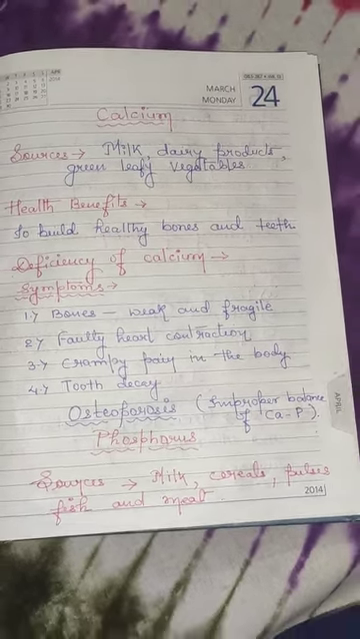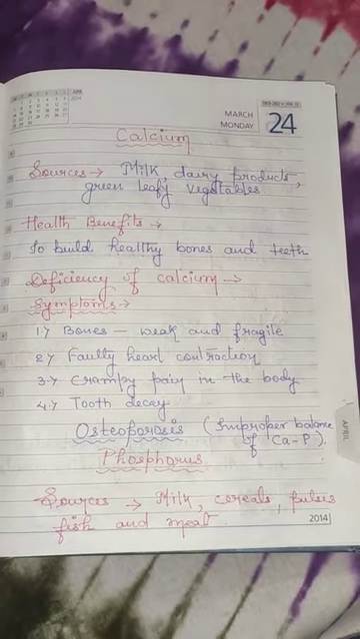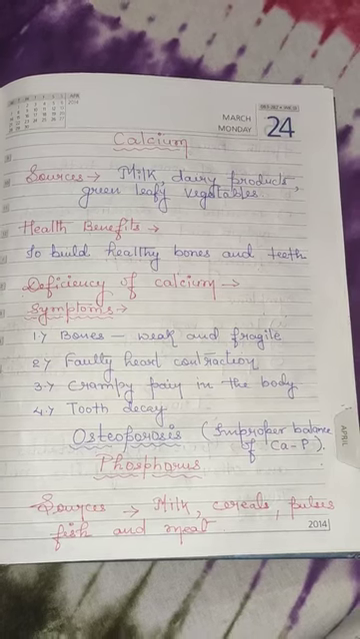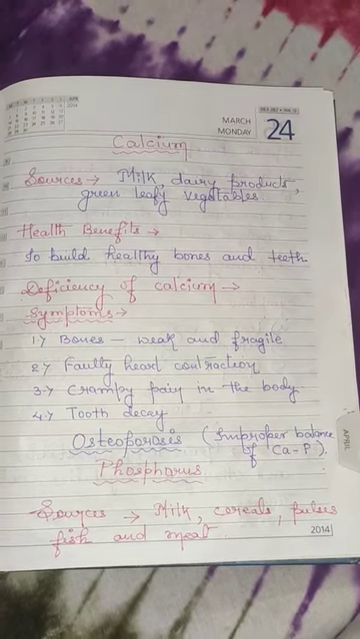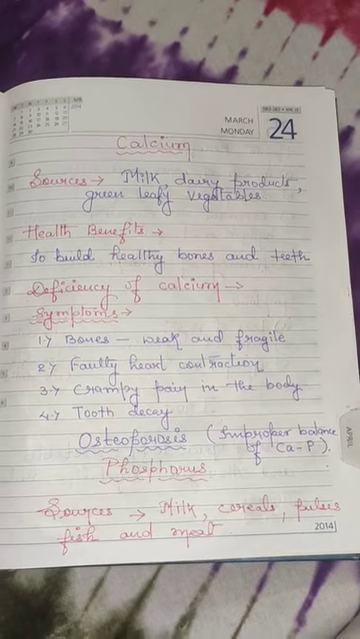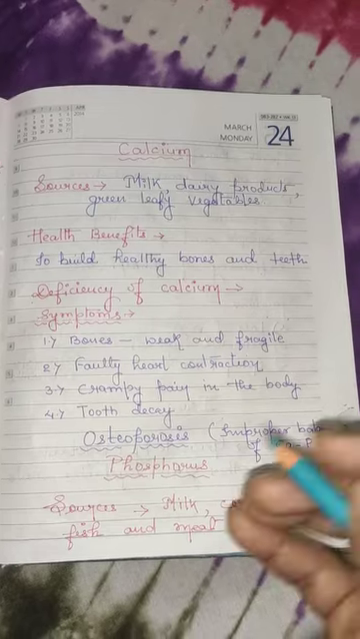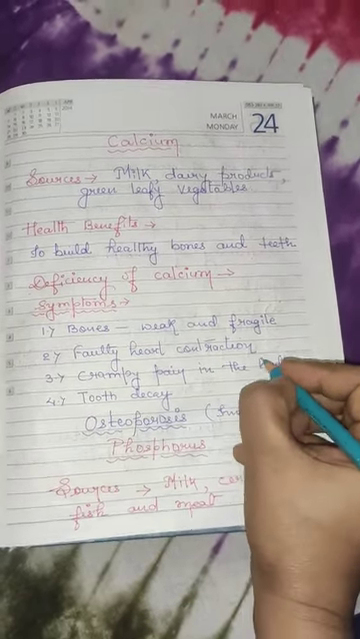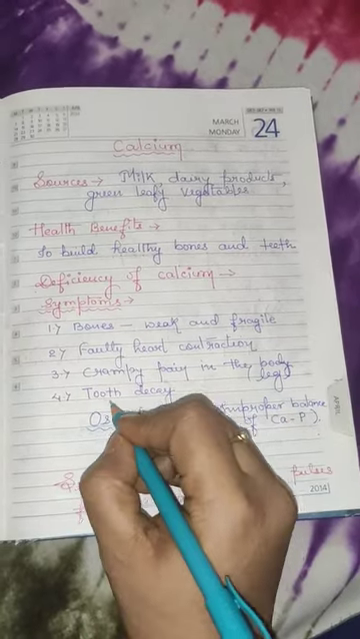That's why it is suggested that school goers or the growing children should take an adequate diet of calcium, so that the deficiency of calcium will not cause any crampy pain in the body. The crampy pain in the body is mostly found in the leg portion. Okay. Number 4, tooth decay.